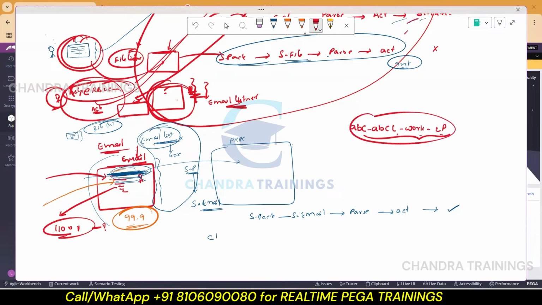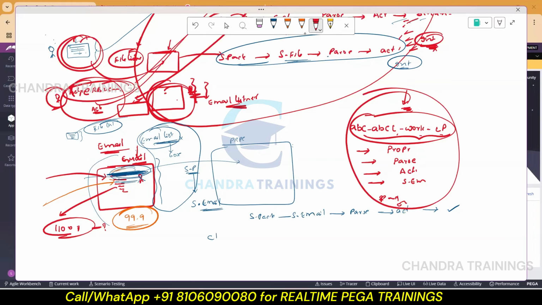Unlike other things, other related things will be maintained completely in an integration related class. If your requirement is something different, you can still go for integration related only. But PRPC every time suggests we go for work related only, because mostly it will be work object ID generation. Within this class, no doubt there must be some properties, right? And there must be some kind of parse rule to be executed and some kind of activity, and maybe service email should be maintained, and a service package should be there, and an email listener should be there. All these rules are to be maintained.